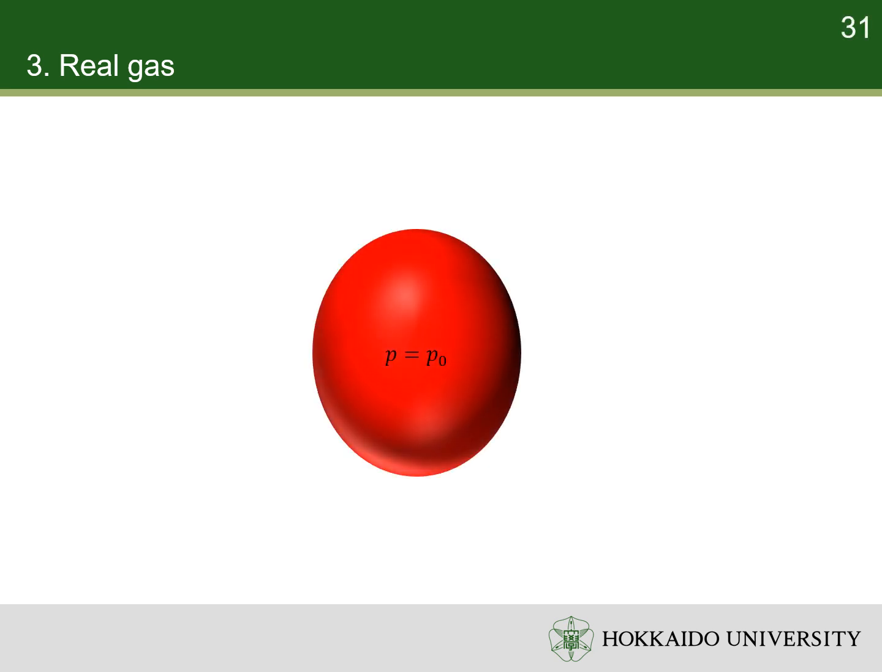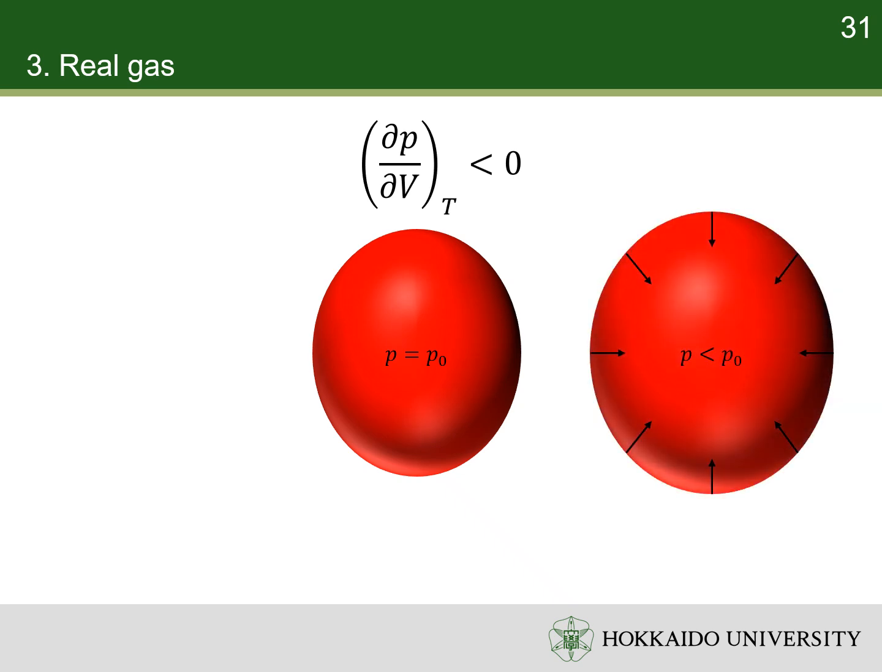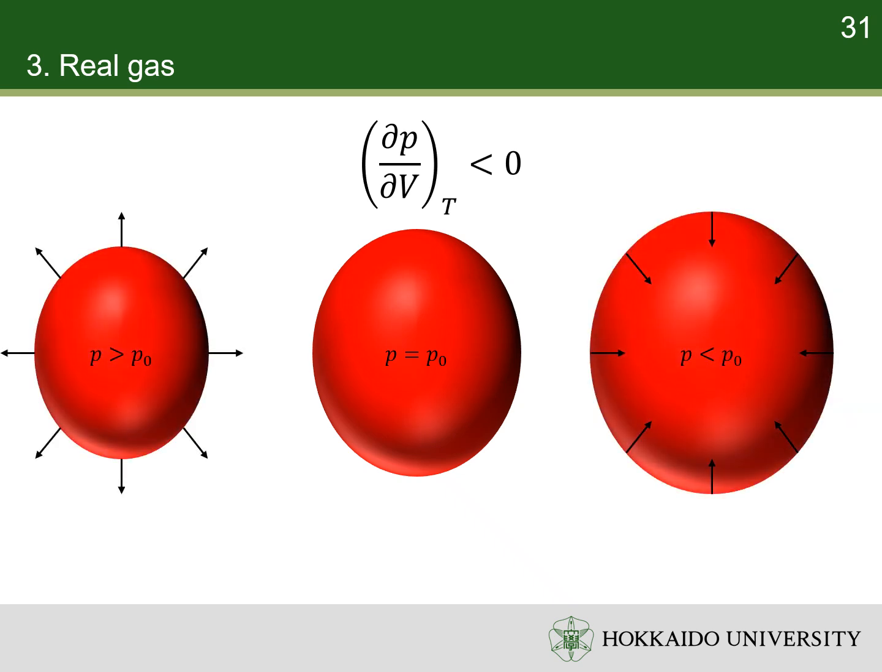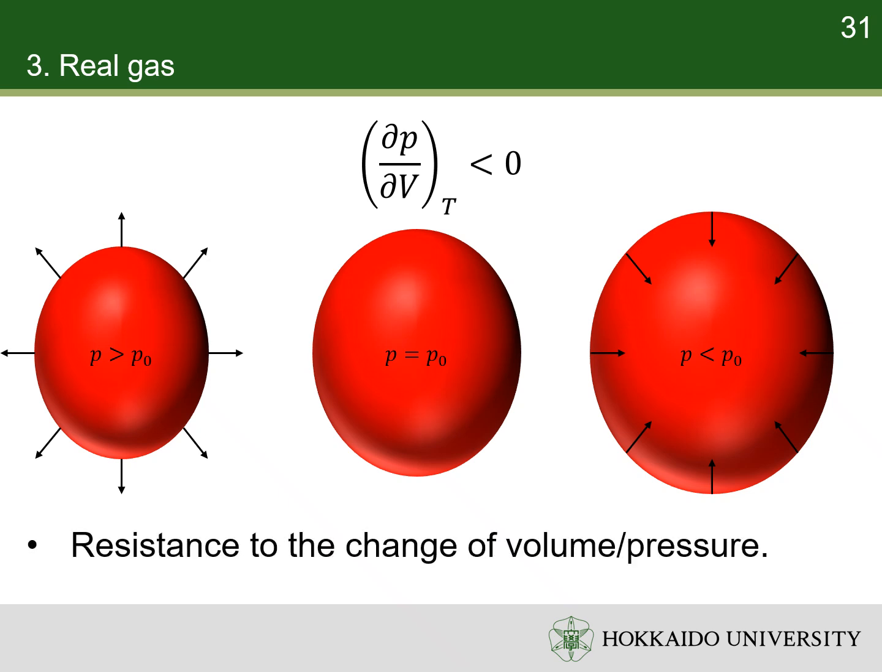Suppose the system is in equilibrium with its surroundings at the same pressure. If the isotherm's slope is negative, a small increase in volume reduces the pressure. The pressure difference between the system and the surroundings produces a restoring tendency that opposes the fluctuation, negative feedback, so the system returns toward equilibrium.